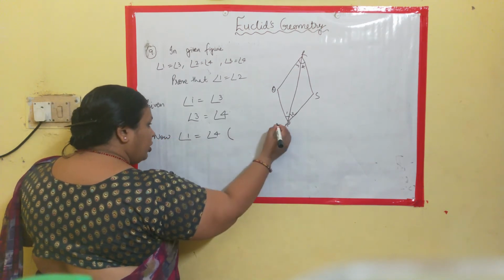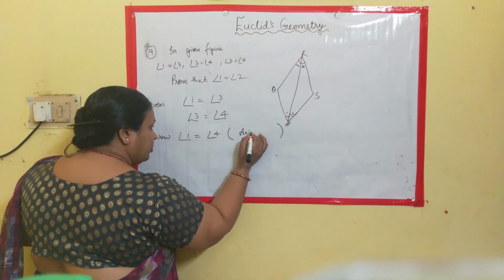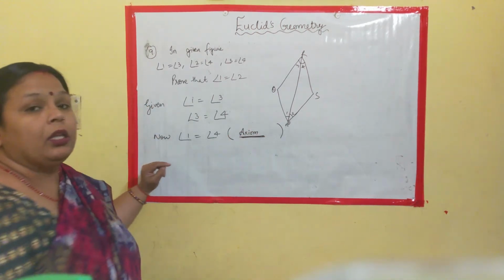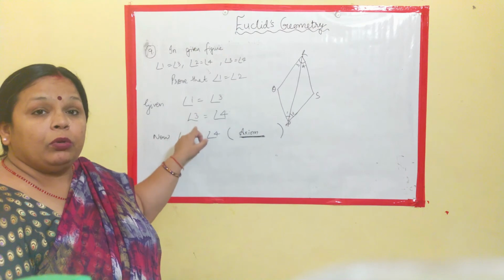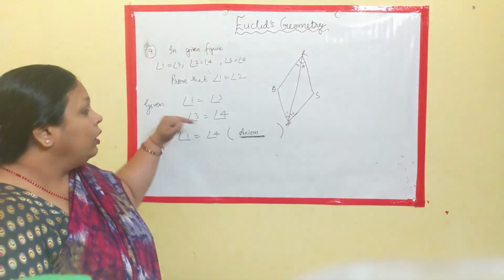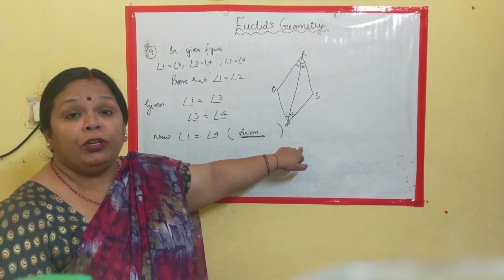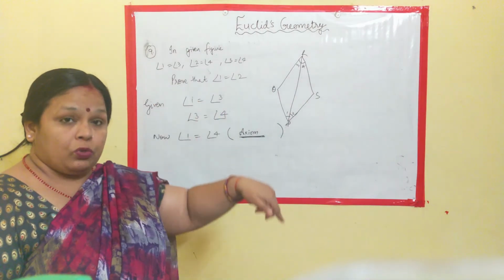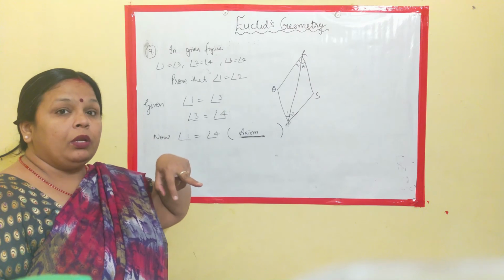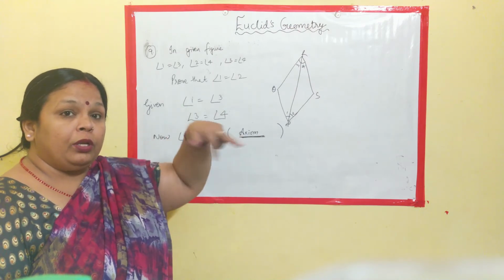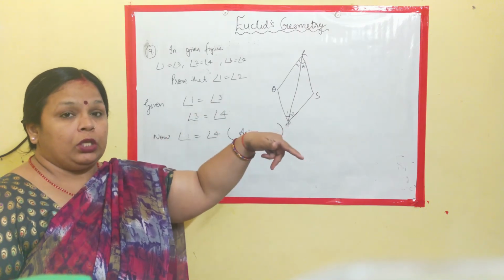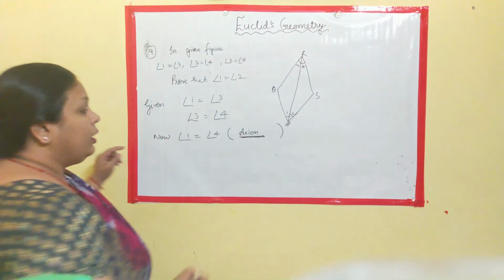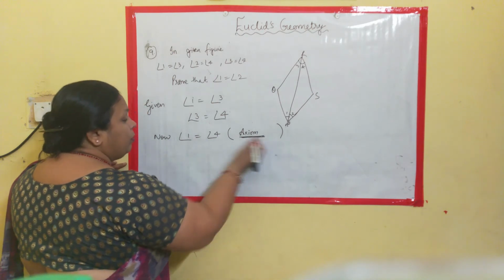And you will be mentioning the axiom here, the entire axiom in the bracket, that things which are equal to the same thing are equal to one another. The exact statement needs to be mentioned over here. Like A is equal to B, B is equal to C, the first and third are equal, and the entire statement needs to be mentioned.